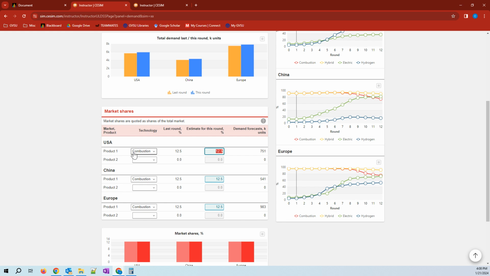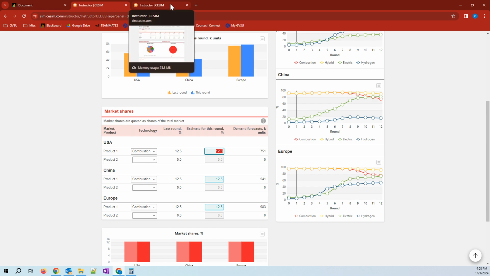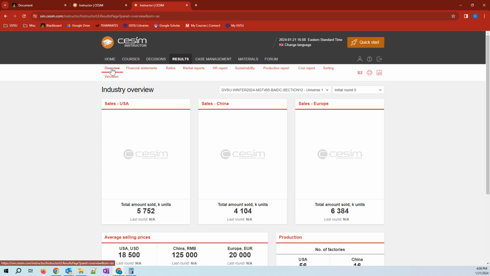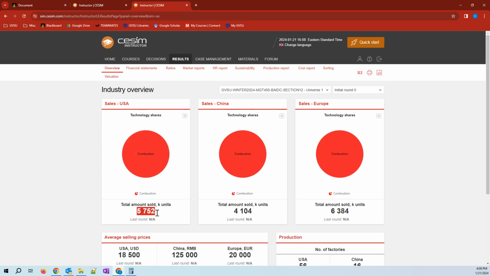Why? Because some of the US market may be captured by hybrid. Some companies may make hybrid and sell hybrid, and so the total combustion market may be smaller than what it was in round 0.